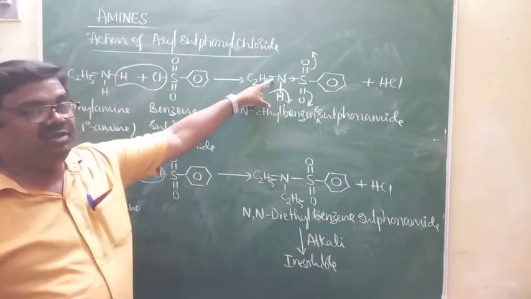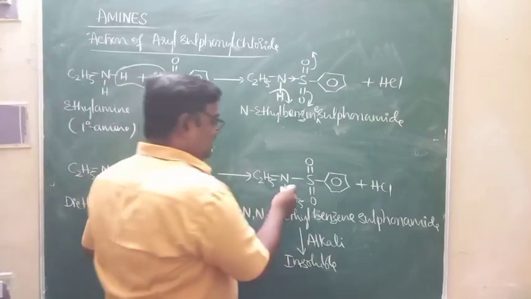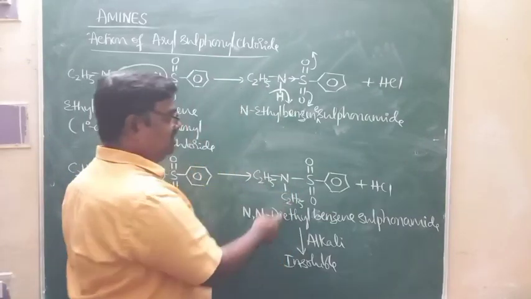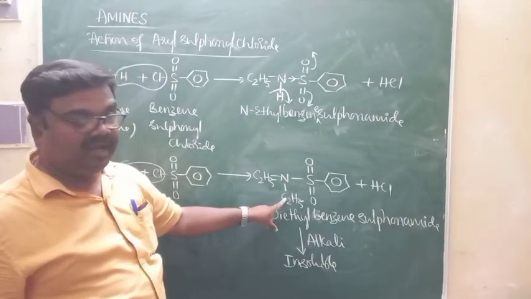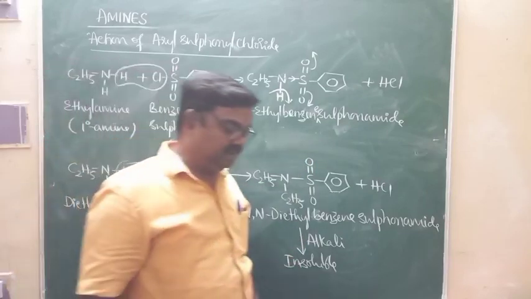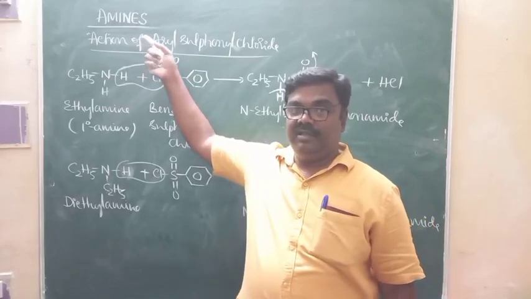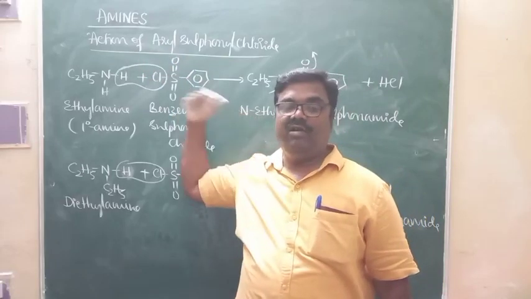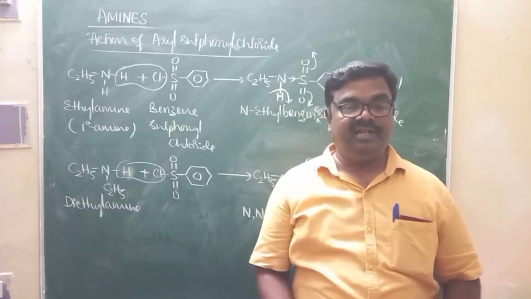Whereas the previous compound is soluble in alkali, this one is insoluble in alkali because of the absence of acidic hydrogen. Hence, the product formed is insoluble in alkali. Therefore, this particular reaction, the action of Hinsberg's reagent on the amines, can be used in order to differentiate primary,